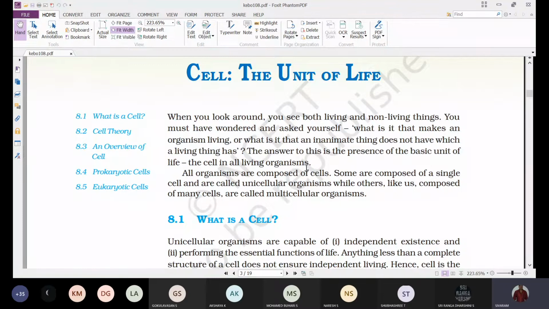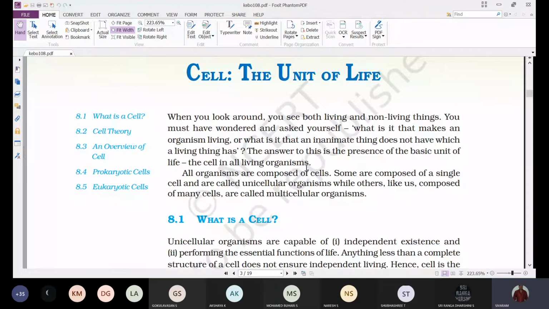They undergo growth, they show reproduction, they show response to stimulus, they show metabolism, and consciousness. These are some of the characteristics that make an object living. Those organisms which show these characters are usually considered as living.